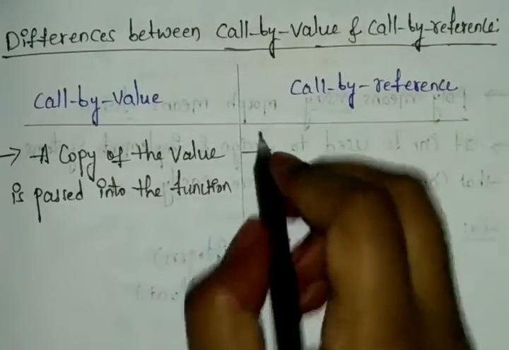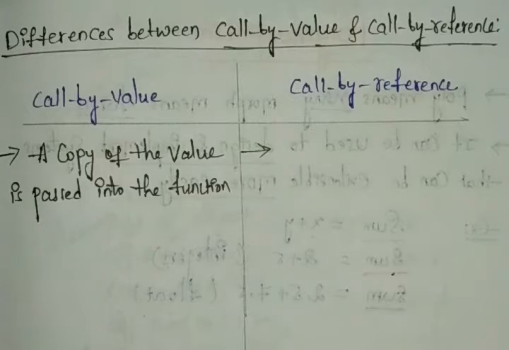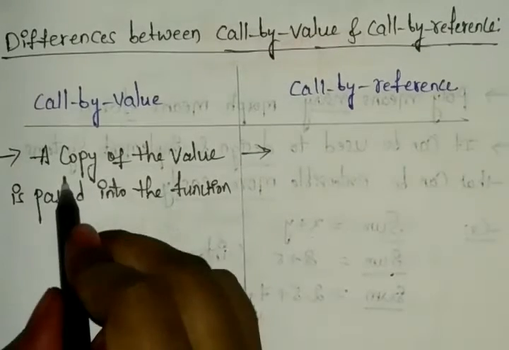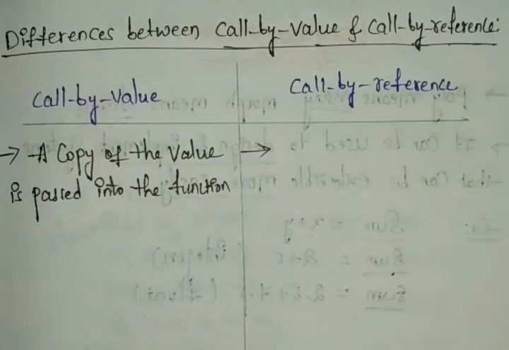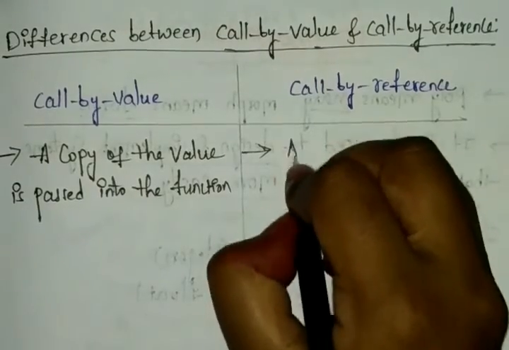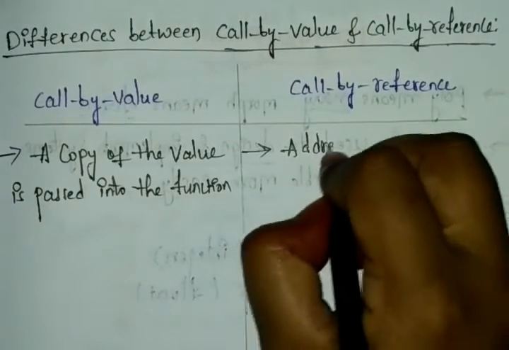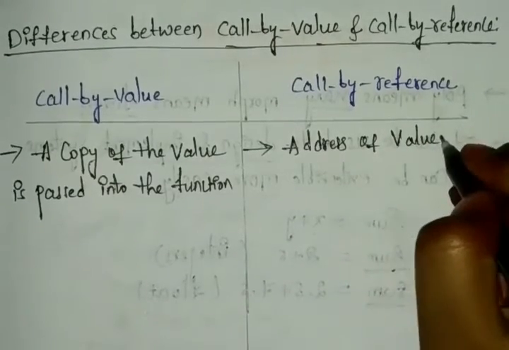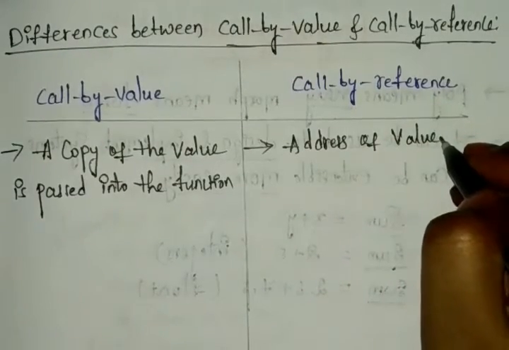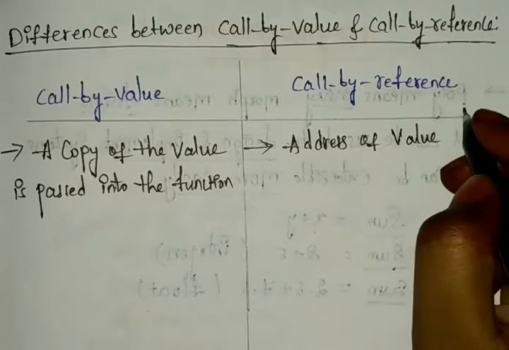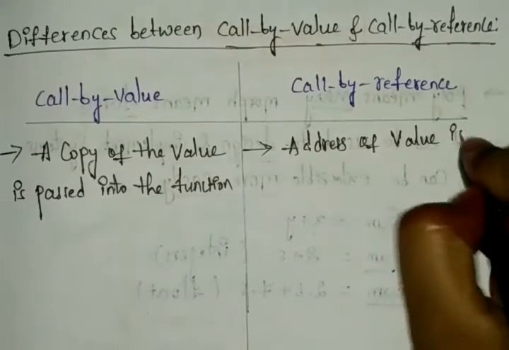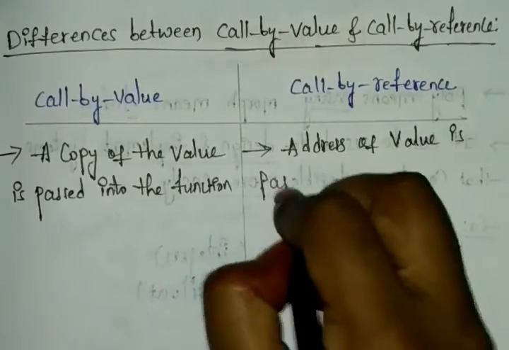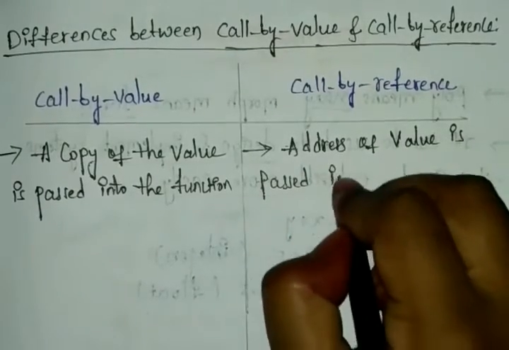And in call by reference, whatever you have as the address of the value is what gets copied. Here you copy the address of the value, whatever you have in the function parameters. In that case, you take the address of the value that is passed into the function.